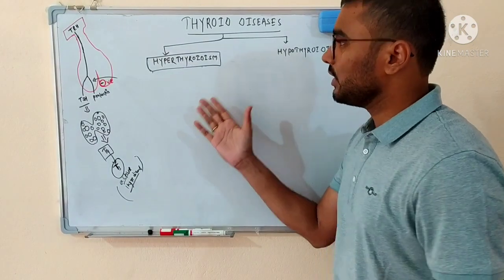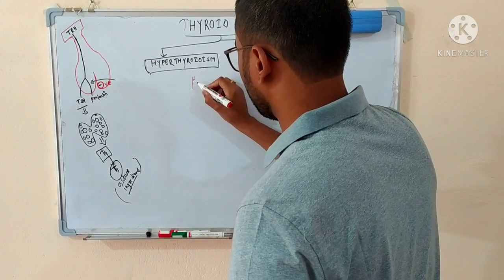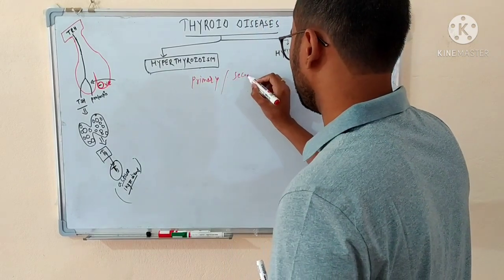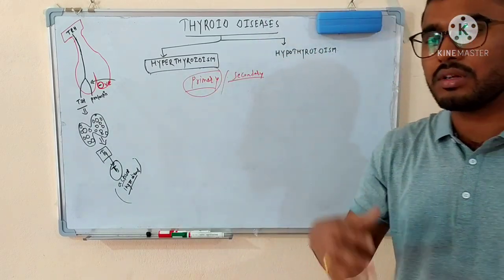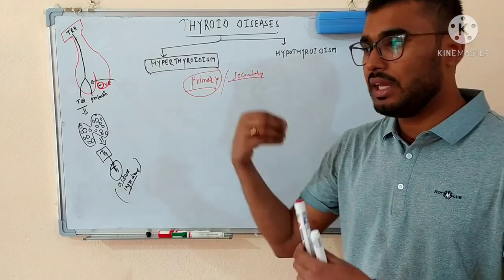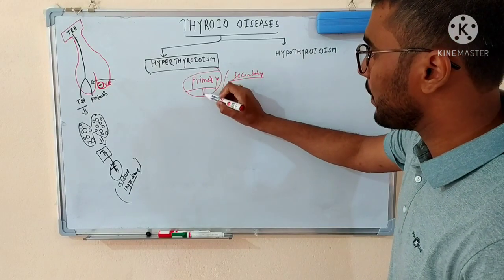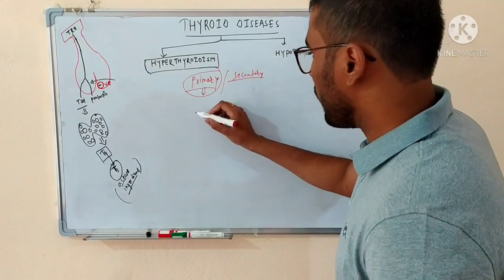So we are basically discussing the different causes of hyperthyroidism. We discussed Graves' disease. Let me explain that there are two main things: primary hyperthyroidism and secondary hyperthyroidism. Primary means, always take one simple concept: whenever I say primary hyperthyroidism, or primary any disease, the problem will be in that particular part. It means the problem should be in the thyroid gland itself. So let us suppose what happens in Graves' disease.